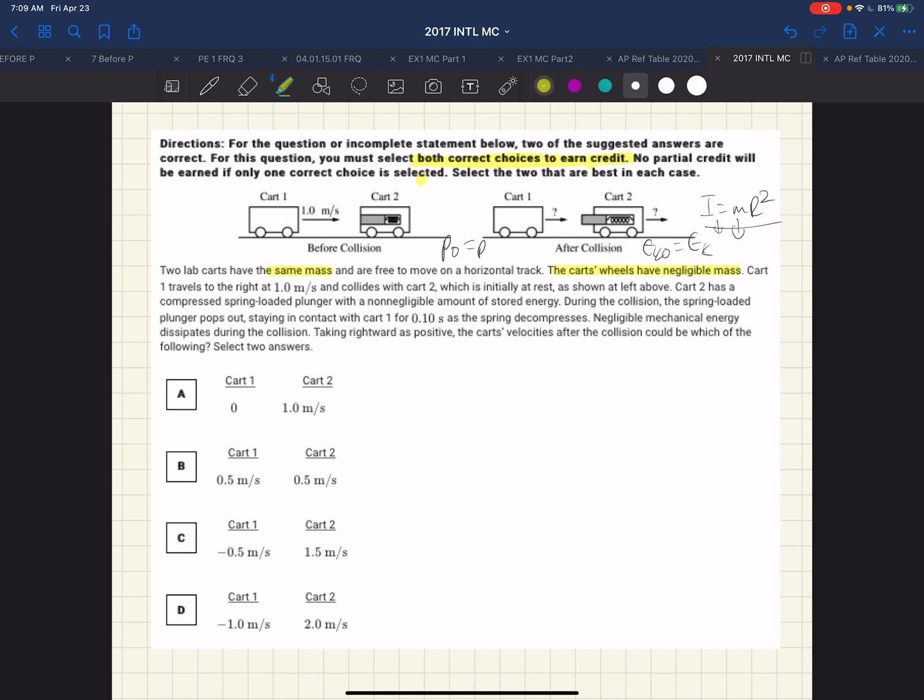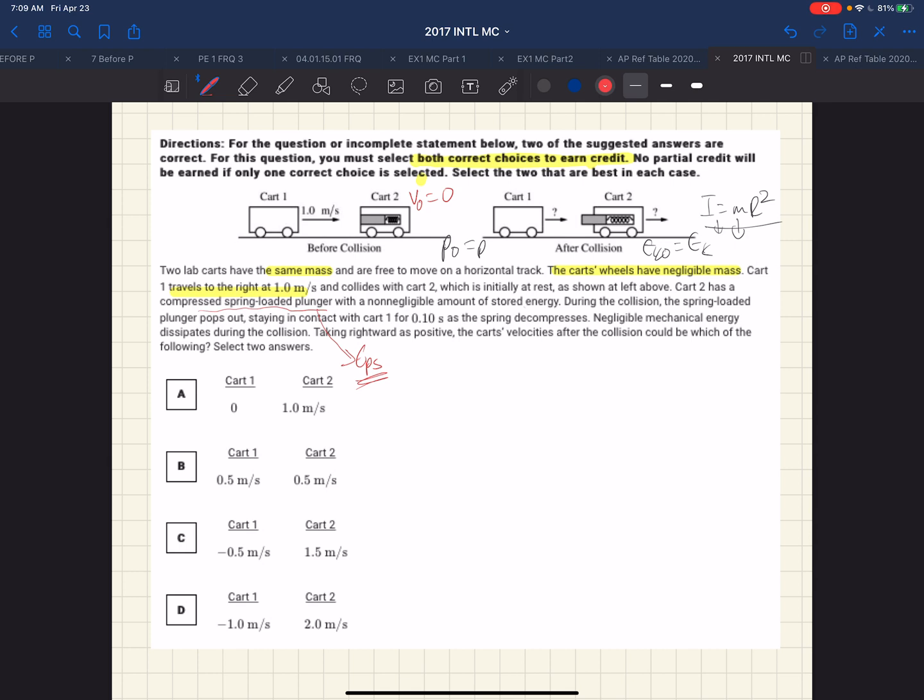So then we have more initial conditions, which is initially at rest. So you might want to add that to the diagram. V0 is 0. Cart 2 has a compressed spring-loaded plunger. So immediately we should be thinking, okay, it's compressed and it's spring-loaded, so there's potential energy of the spring. This spring right here has energy stored in it. And so then when the cart collides with it, it's going to explode. And when it explodes, it is going to release that stored energy.